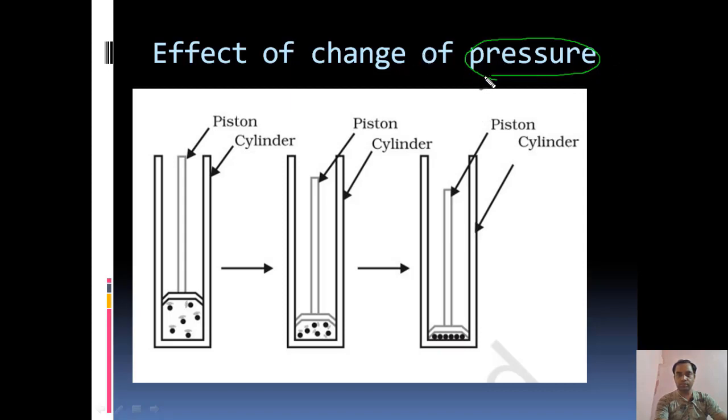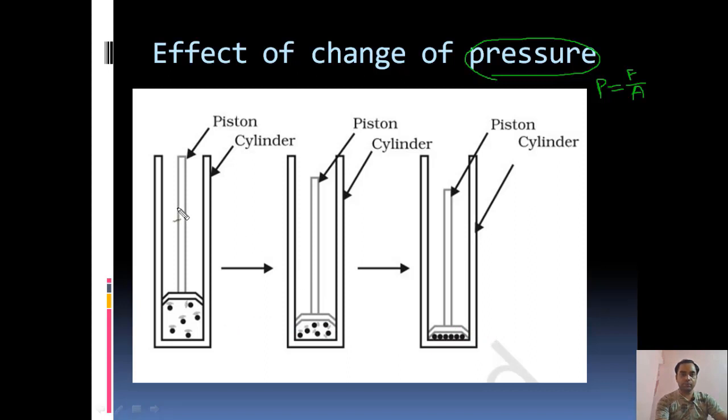You must have known what pressure is. Pressure is nothing but the effect of force with respect to a given area, or pressure equals force divided by area. Now, how is pressure going to affect the change of state of a body, that is from solid to liquid or liquid to gas, or vice versa? So we will see. Now you can see there are three cylinders in which the pistons are kept in different positions.